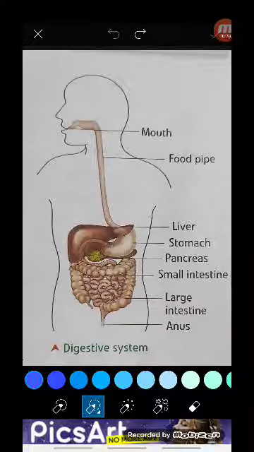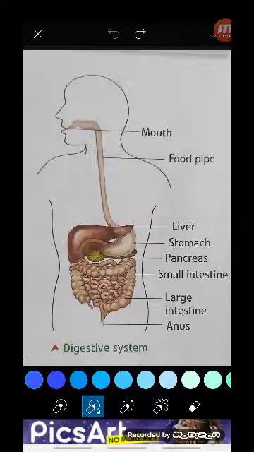Digestion is a process by which food is broken down into simpler form. Now, when we eat food, it cannot be directly used by our body because when we eat the food, it is in bigger size. So, these big pieces have to be broken down into simpler substances. This process of breaking down of food into simpler substances is called digestion.